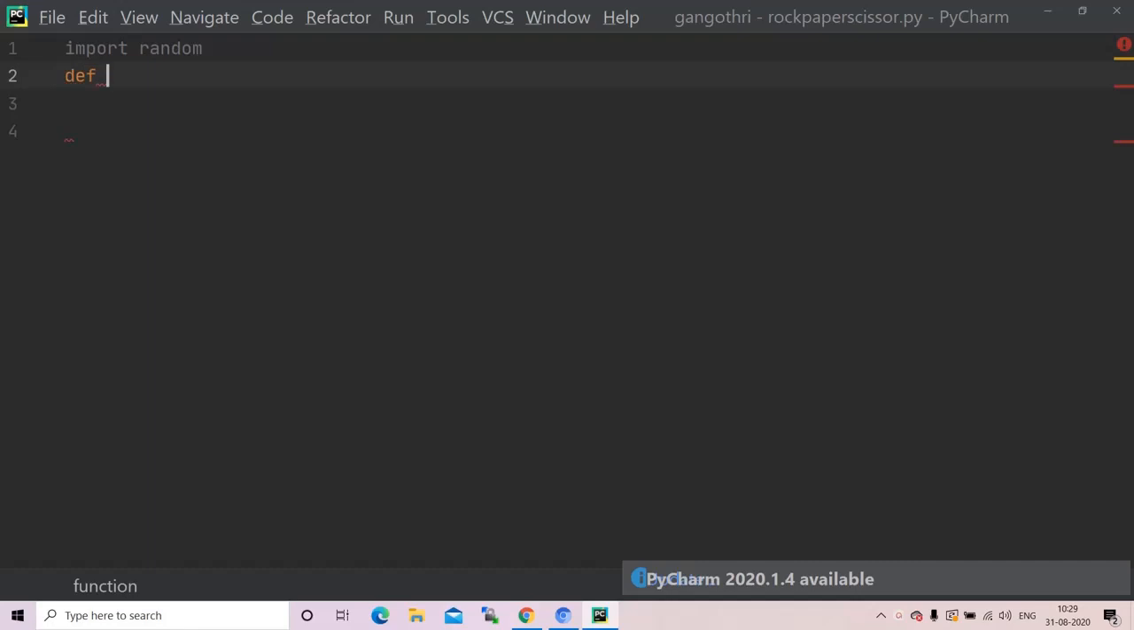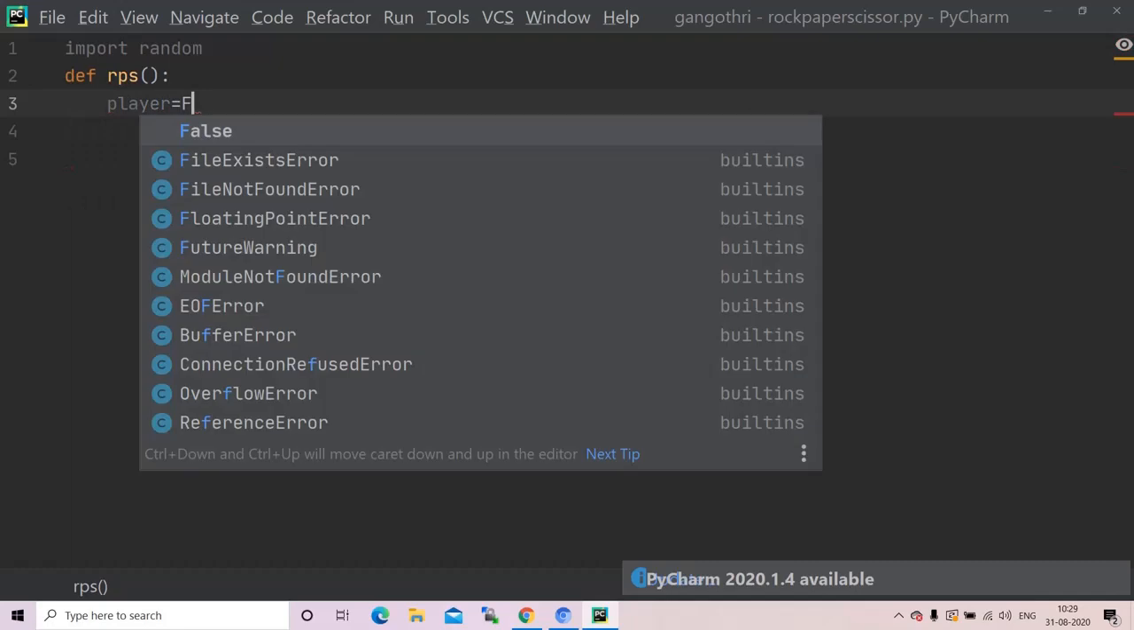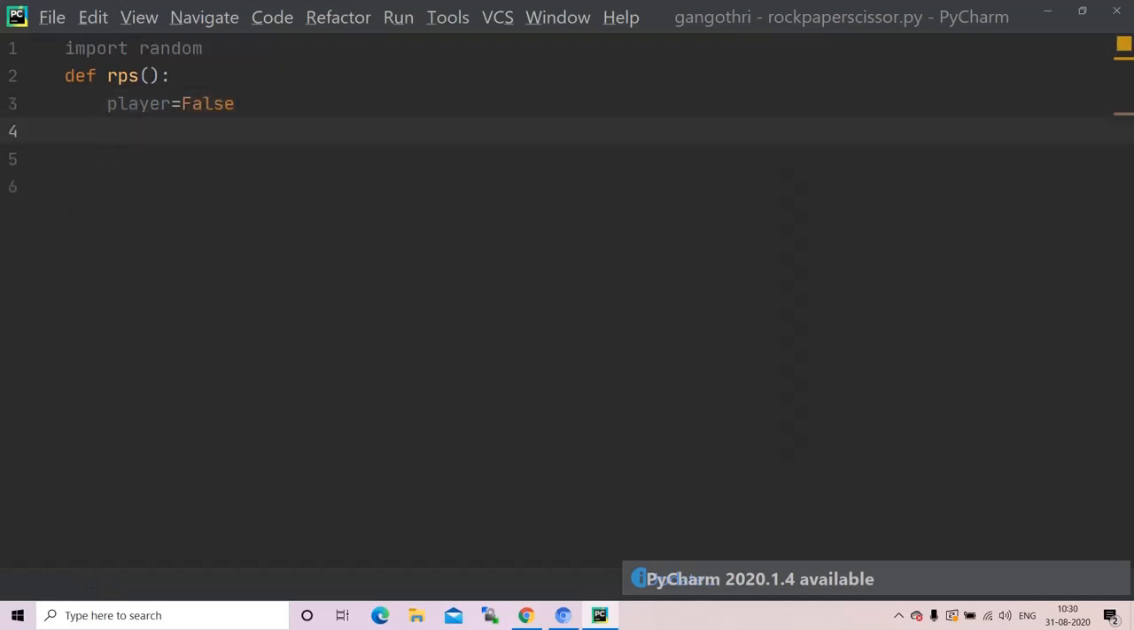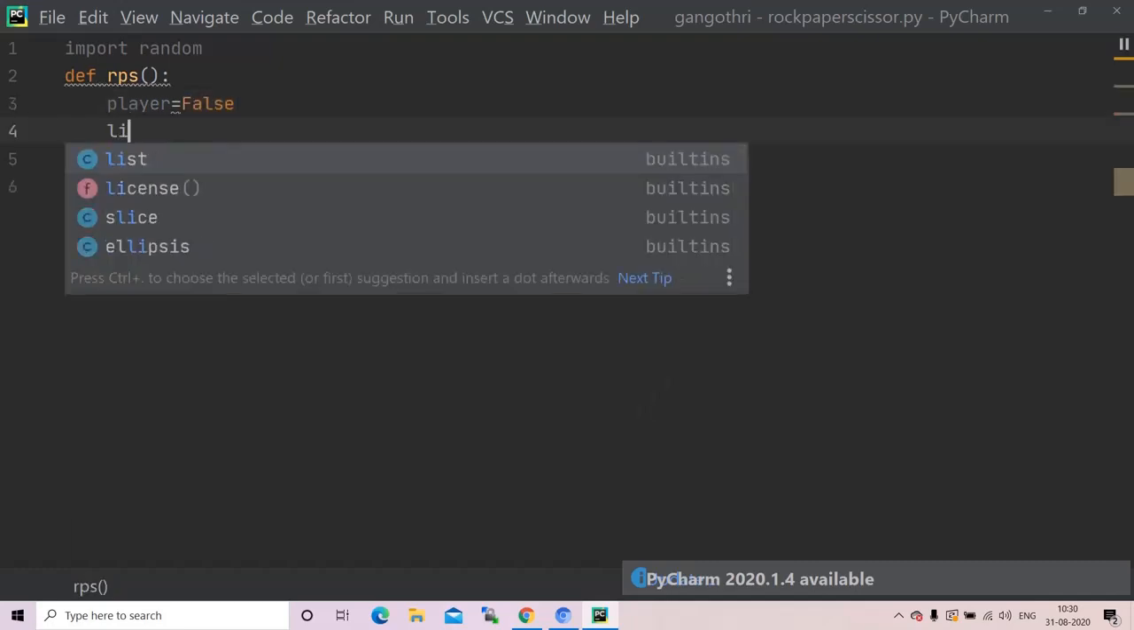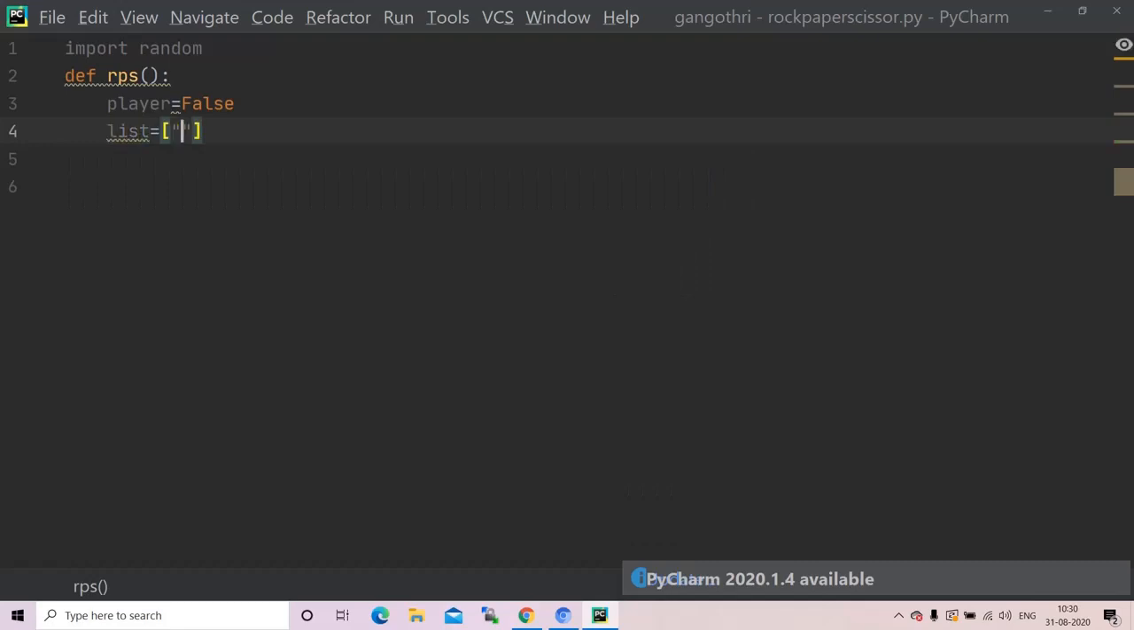Firstly, I'll define a function. I don't want to use such a big name, rock, paper and scissor, so I'll just use RPS as my short form. I know that name is very bad, but I don't have any other option. So def RPS, and now I'll set my player equals to false. Now I'll have a list for having my values rock, paper and scissor.